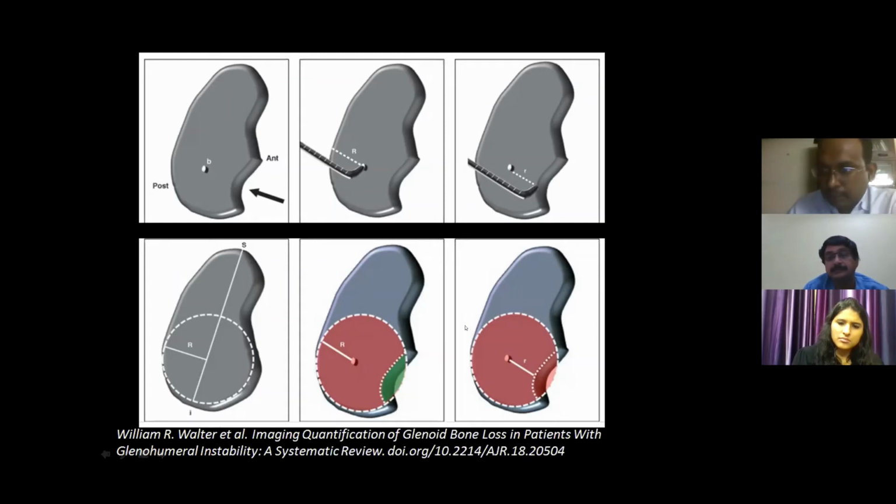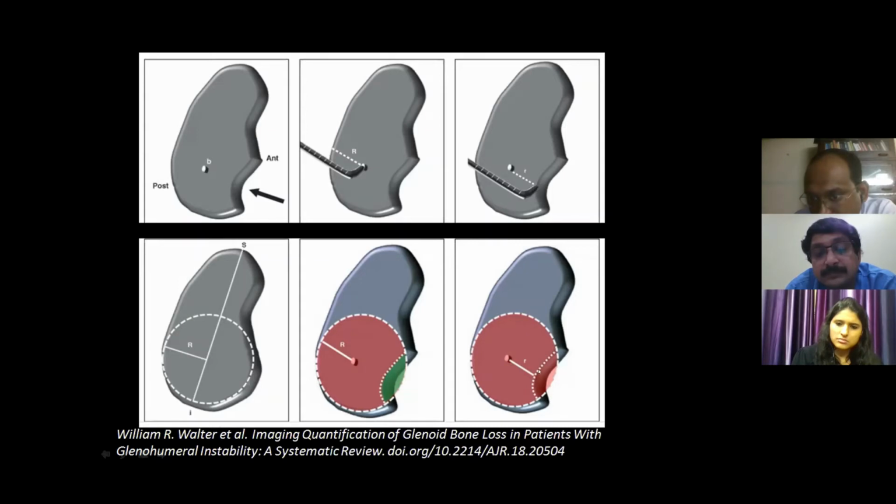But in day-to-day practice, the circle method with the glenoid width is the most accurate, and in my practice also we are doing it regularly, and it is also correlating with clinical findings and arthroscopy. What we do here, we draw a best fit circle on the inferior 2/3 of the glenoid, which is supposedly circular, and then we draw a diameter exactly from the posterior to the anterior margin.